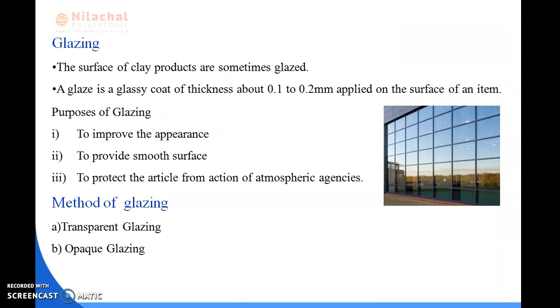Next we will be studying glazing. You have already seen that in some of our offices we use the glazing products, because to sign the offices we have to use the glazing products. The surface of the clay products are sometimes glazed. A glaze is a glassy coat of thickness about 0.1 to 0.2 mm applied on the surface of an item.